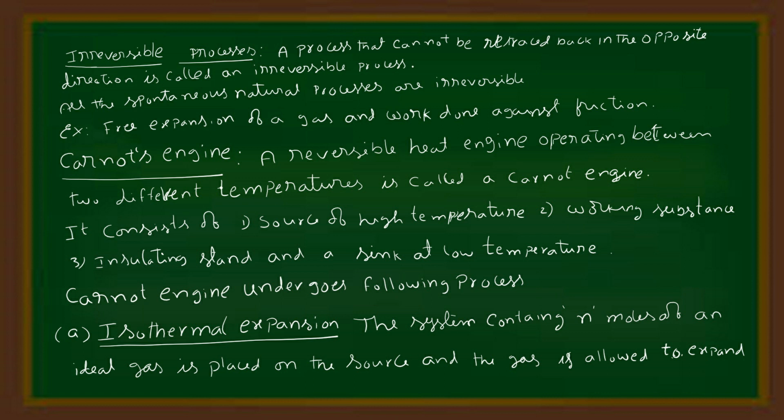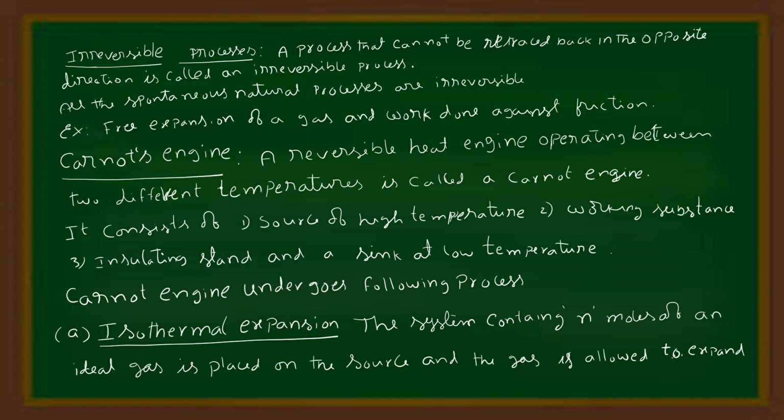Carnot engine. A reversible heat engine operating between two different temperatures is called a Carnot engine. It consists of a source at high temperature, a working substance, an insulating stand, and a sink at low temperature. Let the working substance of the Carnot engine be an ideal gas. The Carnot engine undergoes the following processes. This is the diagram of the Carnot engine, also called the indicator diagram.